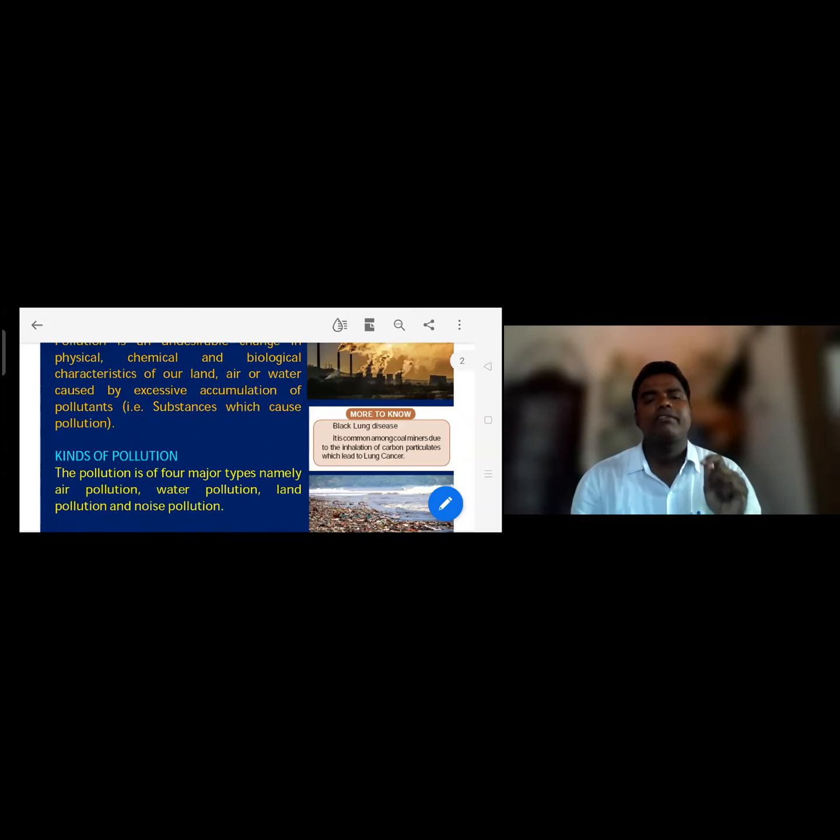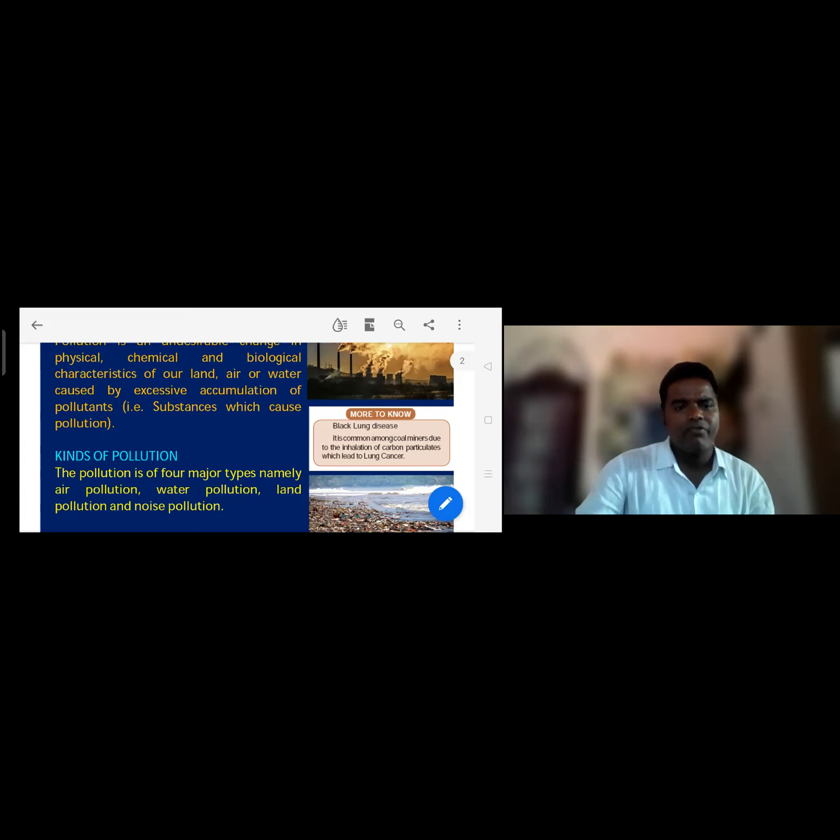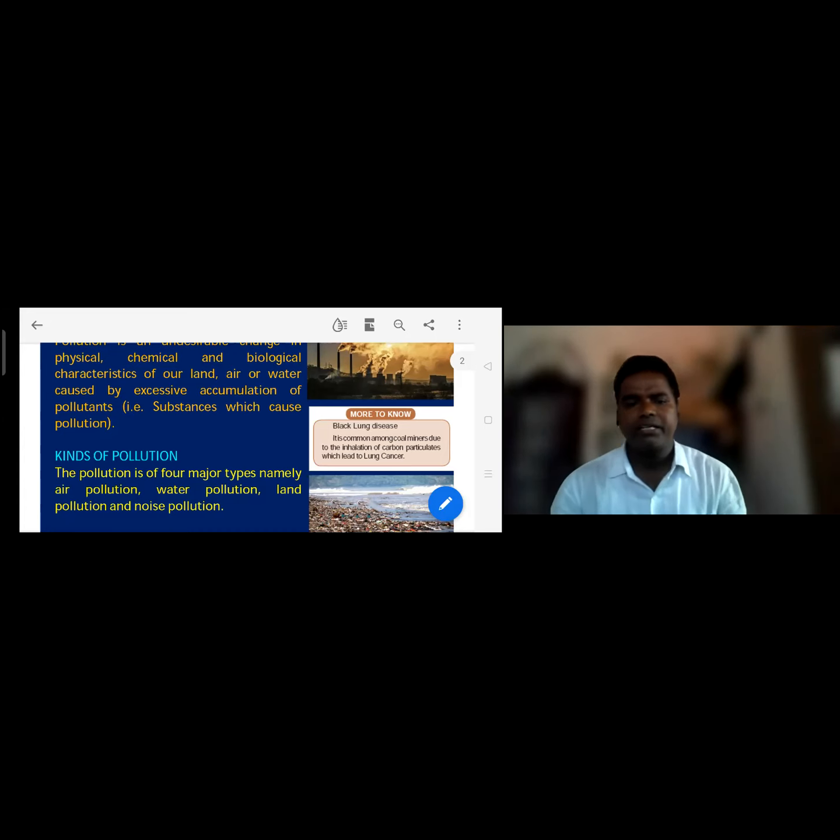For example, kinds of pollution. We are seeing in the diagram the gas being released from industries. How many types of pollution are there? I think you already know. Majorly four types: pollution of water, air, land, and noise pollution.